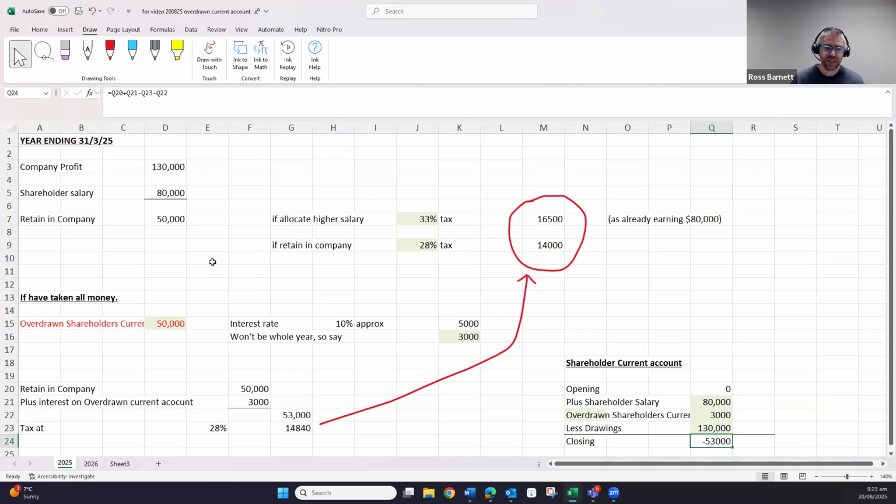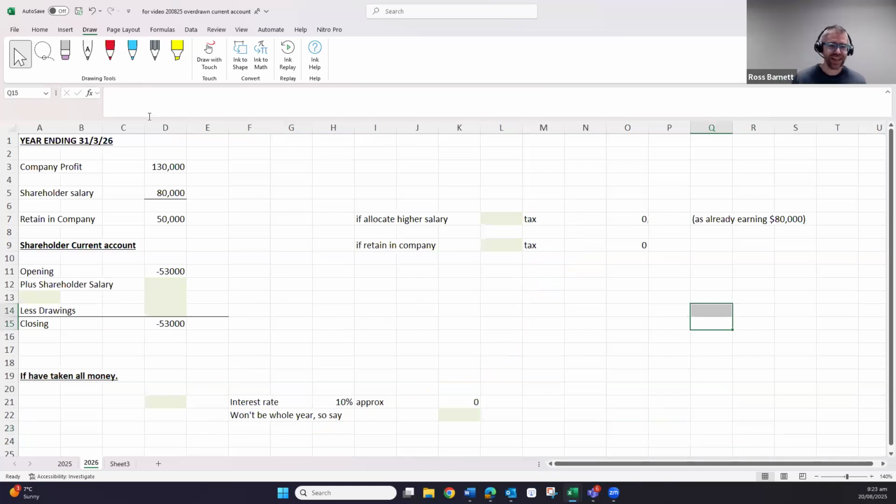So that's the first year. If you'd kept it in the company, you would have paid lower tax. You would have paid 14,840 compared with the 16,500. But then this rolls into the next year. So the next year, say they do the same, 130,000, shareholder salary 80,000, retain 50,000 in the company.